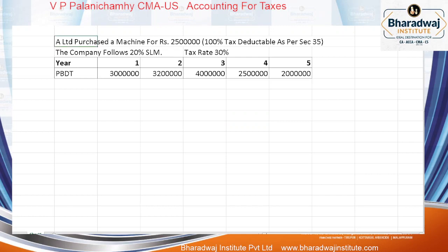A Limited purchased a machine for 25 lakhs, 100% tax deductible as per Section 35. Probably they would have purchased it for scientific research. The company follows 20% SLM, and the tax rate is 30%.